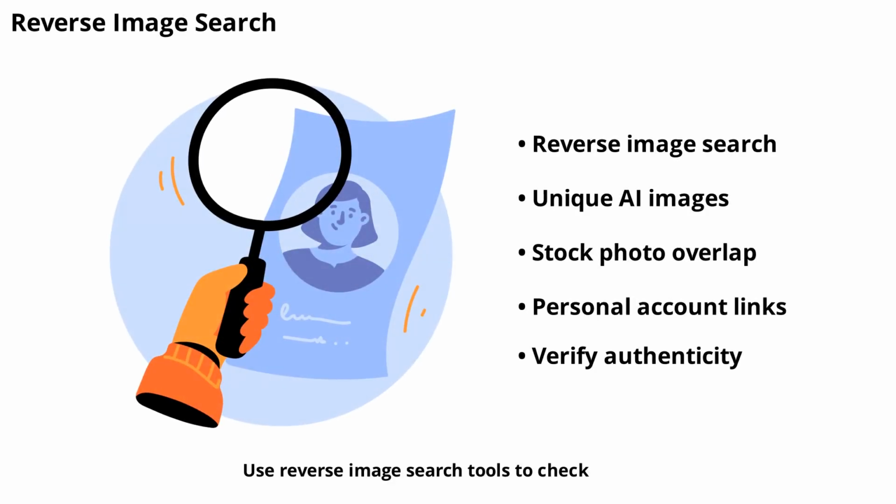Use reverse image search tools to check if the influencer's photos appear elsewhere online. AI-generated images may be unique or show up on multiple platforms as stock photos or avatars. Real influencers' images are usually tied to their personal accounts and history. This technique is a practical way to verify authenticity and spot AI-generated profiles.